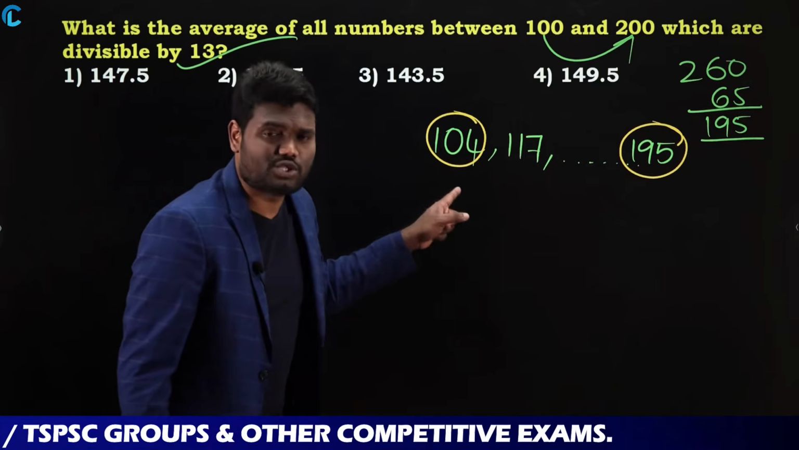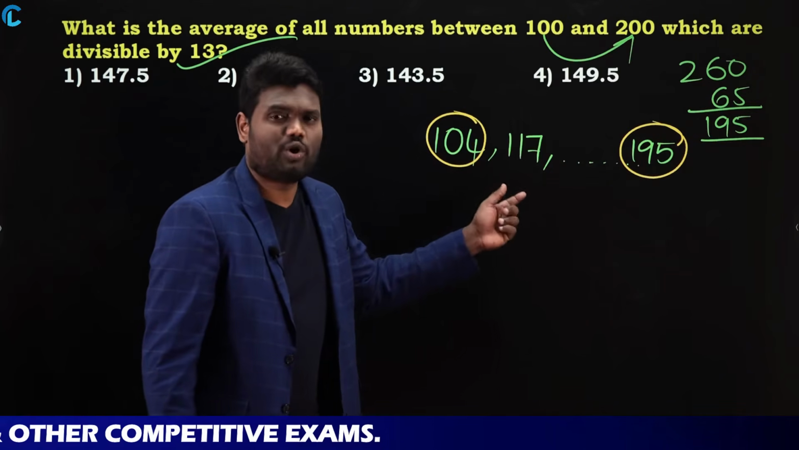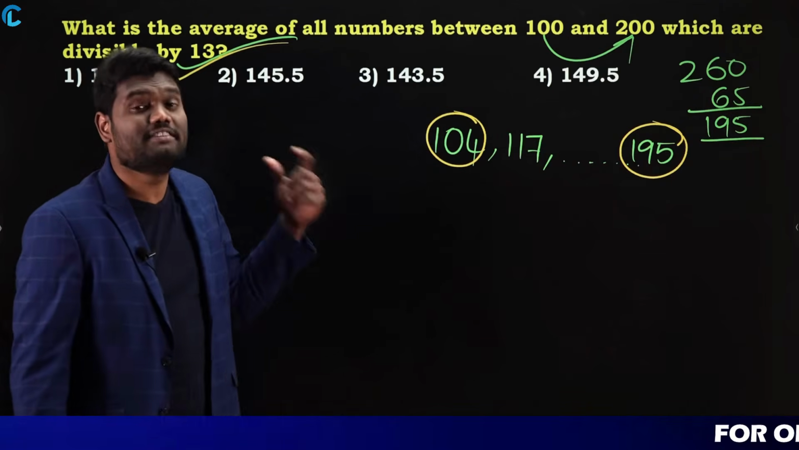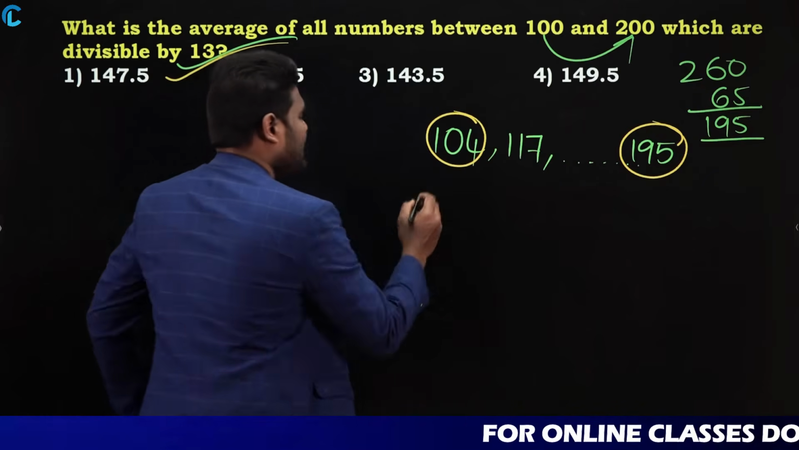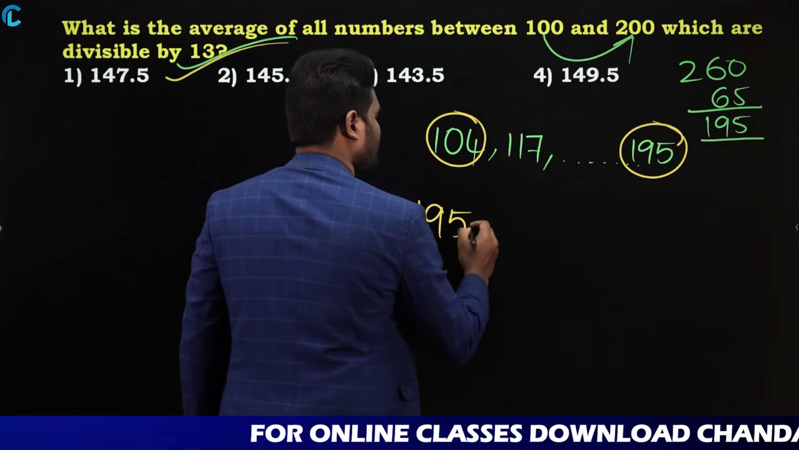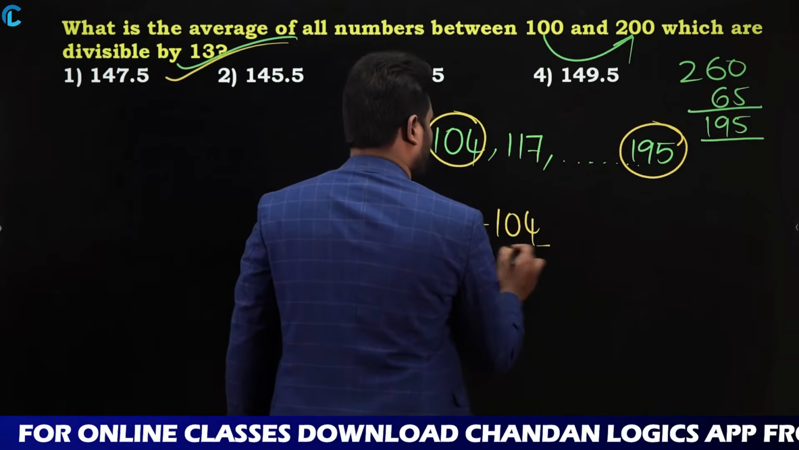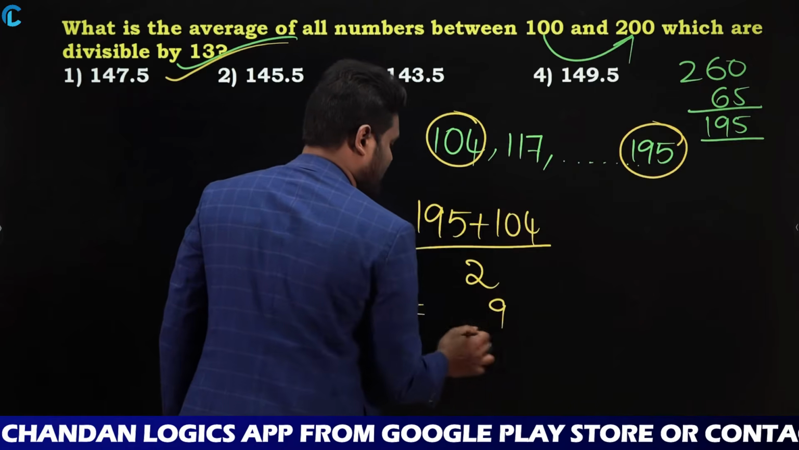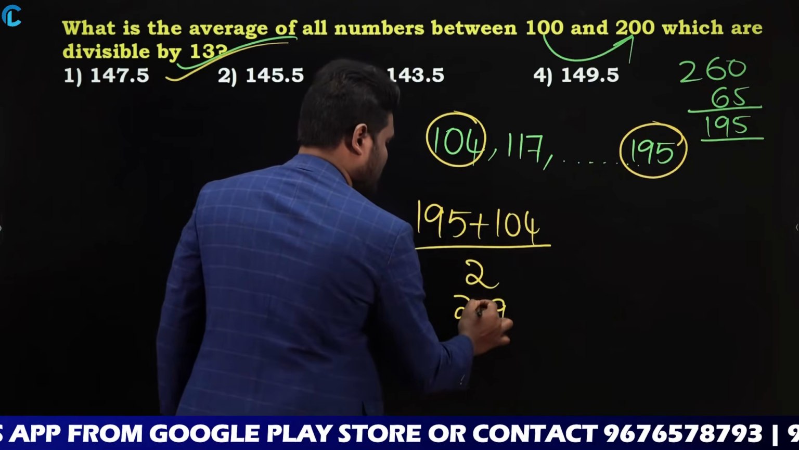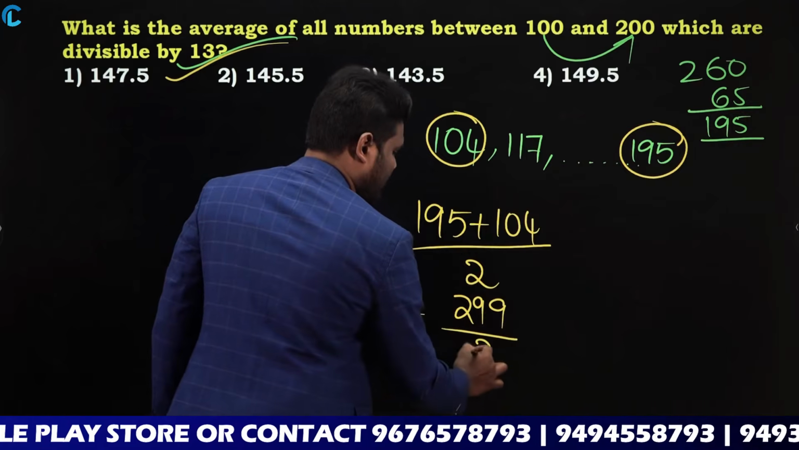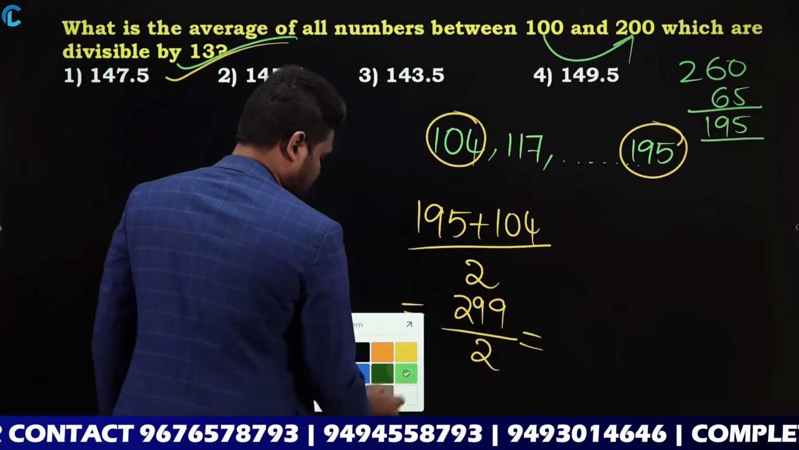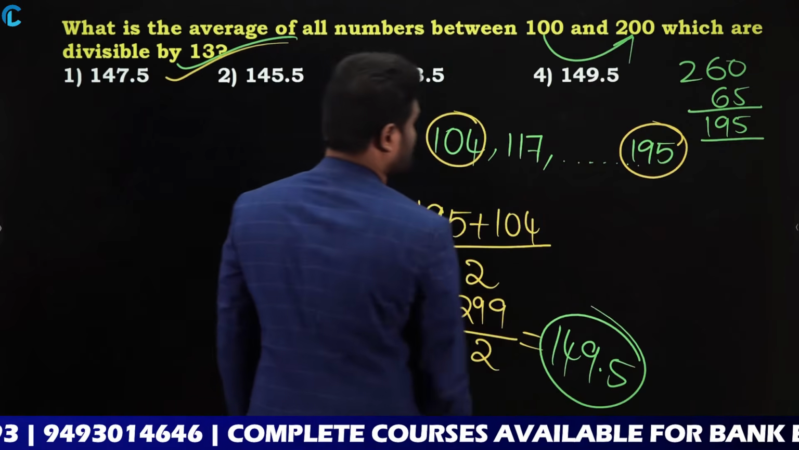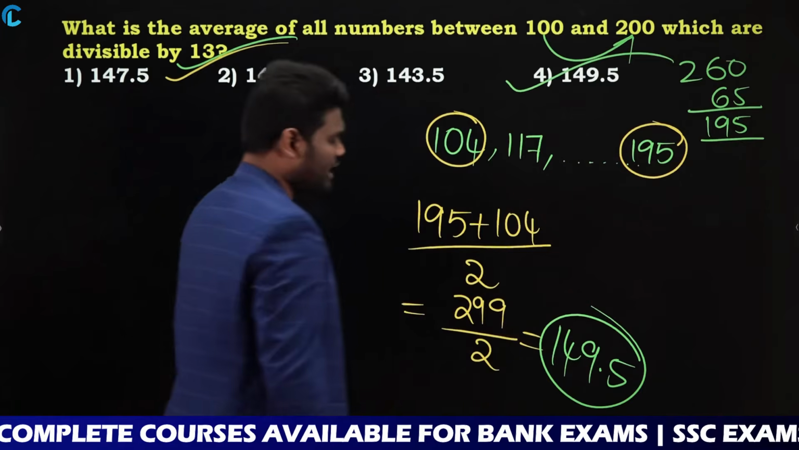And anyway, this series is going to be in arithmetic progression. Why? Because we have a difference of 13, 13, 13, 13, as the numbers are divisible by 13. So look here, highest number is 195, lowest number is 104, divide by 2. When you add these numbers, 5 plus 4 is nothing but 9, 19 plus 10 is nothing but 29, 299 by 2. Now this is going to be how much? 149.5. Yes or no? 149.5, which is option 4.